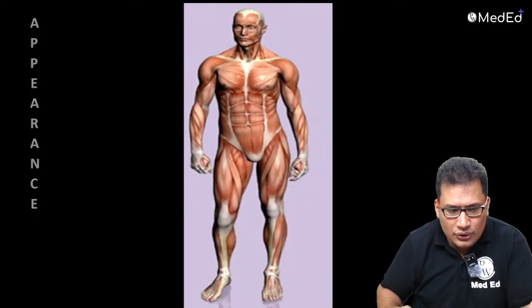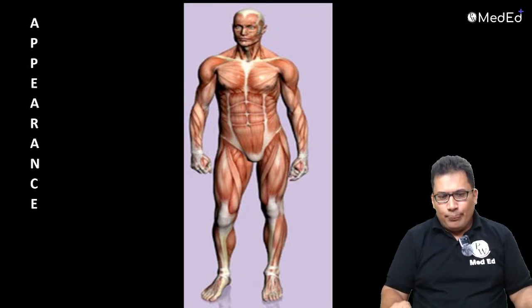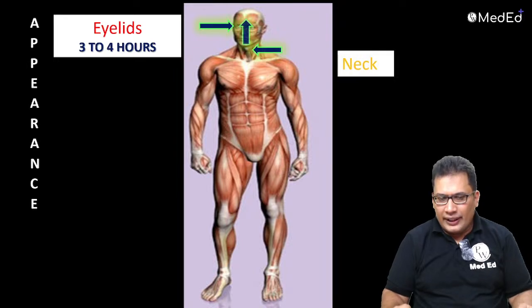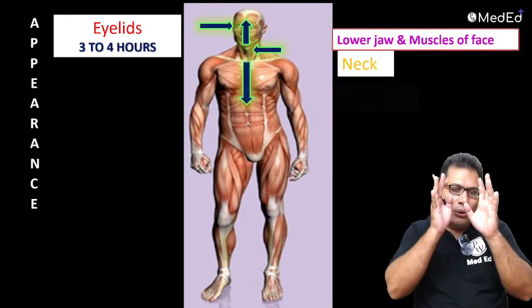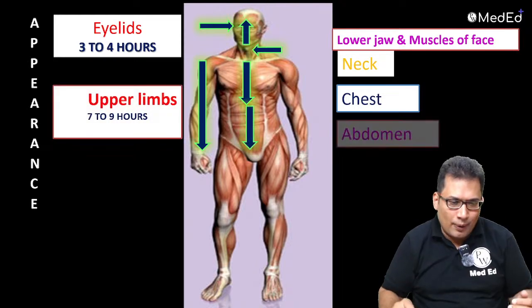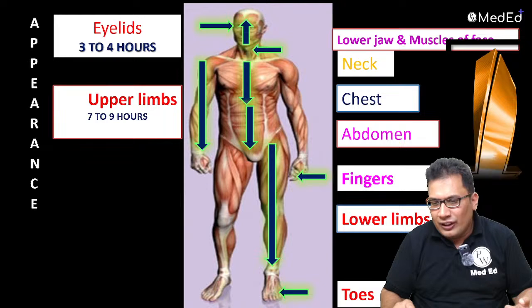Good. So this is the appearance we are discussing, guys. Look at the animation, a very beautiful animation you can see here. Eyelids at 3 to 4 hours, then neck, then lower jaw and the muscles of the face, then chest, upper limbs, then abdomen, then lower limbs, then fingers and toes.